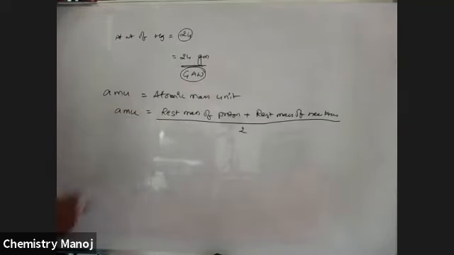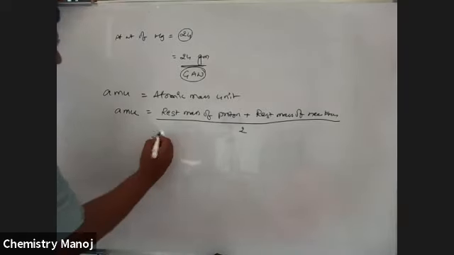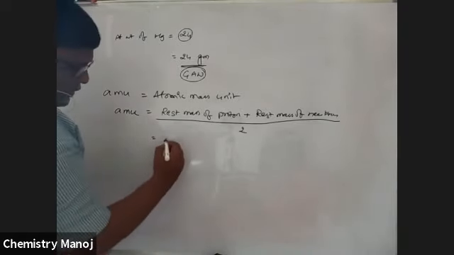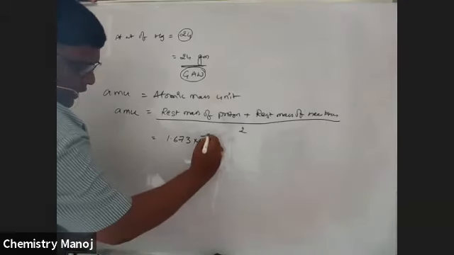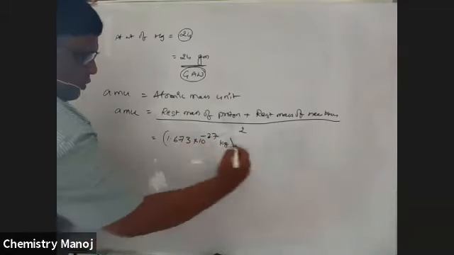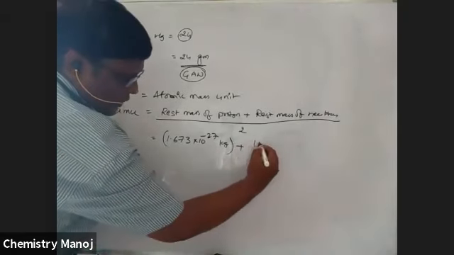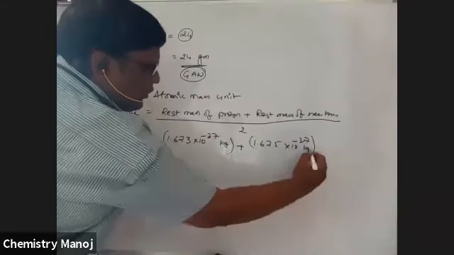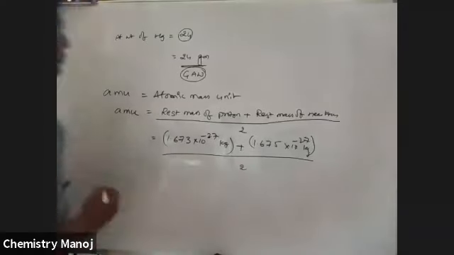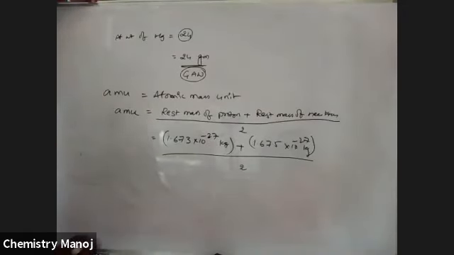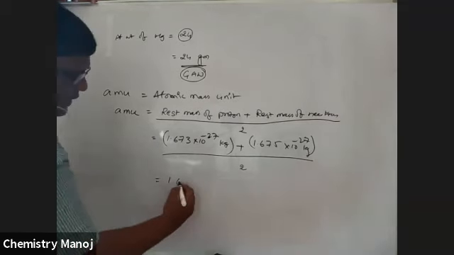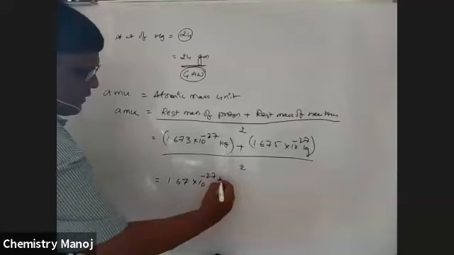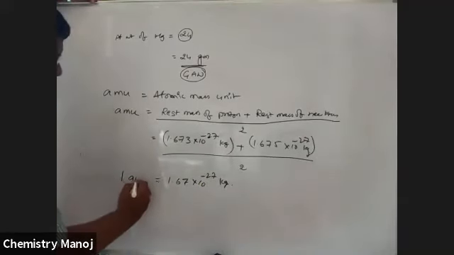So atomic mass unit is the rest mass of proton plus rest mass of neutron, that is, mass of proton plus mass of neutron, divided by 2. We know that the mass of a proton is 1.673 into 10 power minus 27 kg, plus 1.675 into 10 power minus 27 kg for the neutron. The average value, divided by 2, is equal to 1.67 into 10 power minus 27 kg. This is 1 AMU.